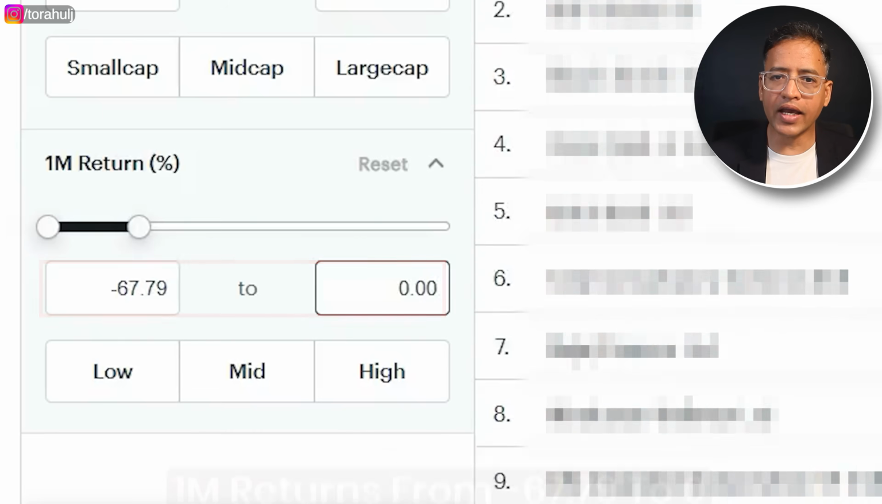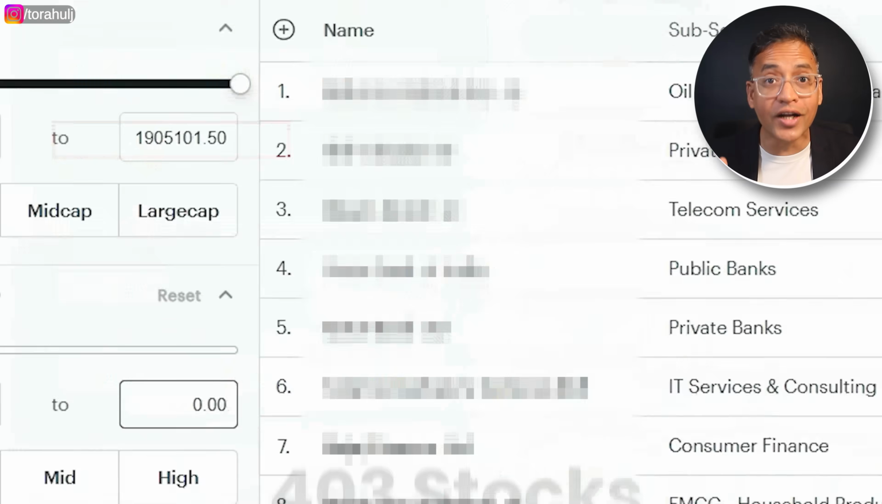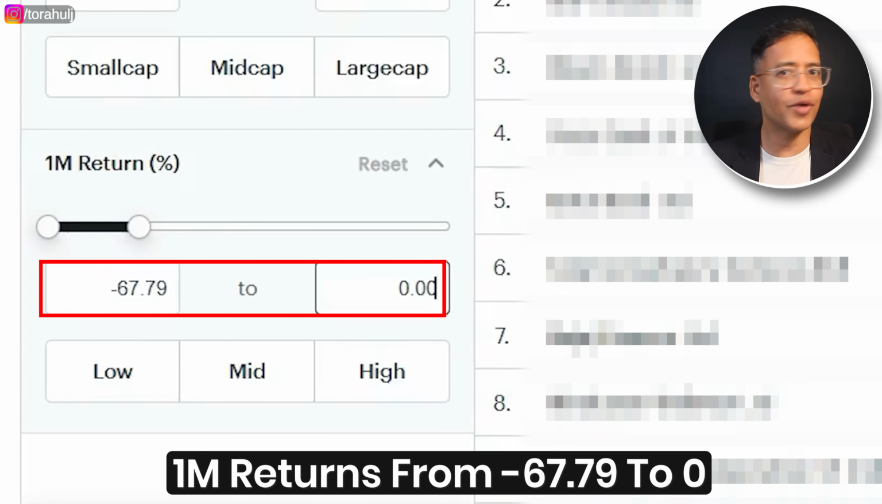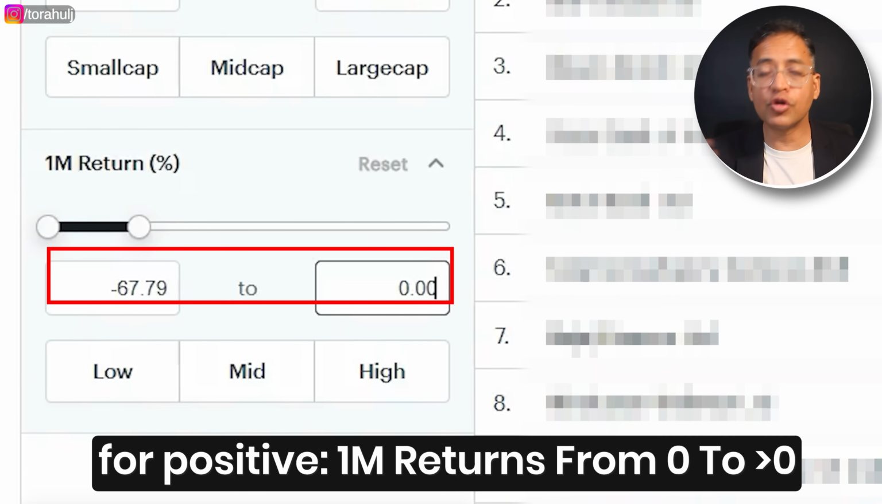And if I do that, I get 403 companies. So imagine, out of 520 companies, 403 companies have gone down in the last 1 month because of the huge correction in the Indian stock market. In fact, you can go and see the stocks that have given positive returns in the last 1 month by simply saying 0 to whatever. Again, you can play around with these screeners, and that is the beauty of using these screeners, because you get a good idea about what's actually happening in the market.